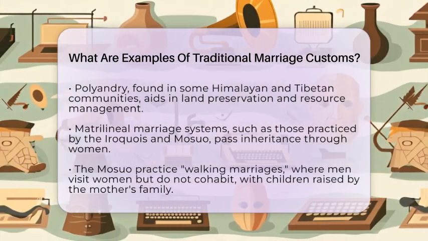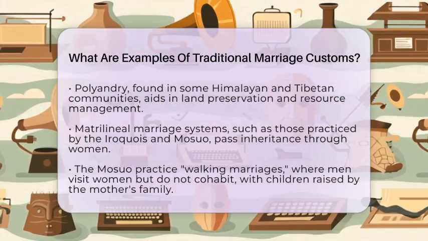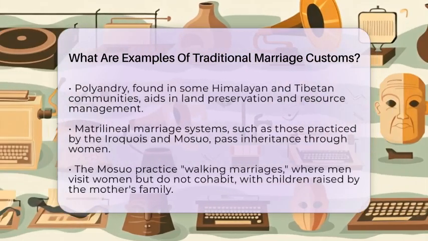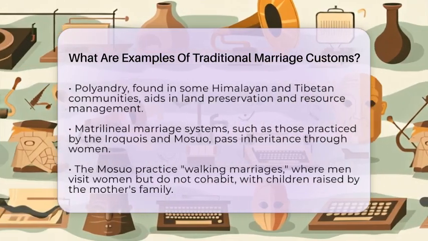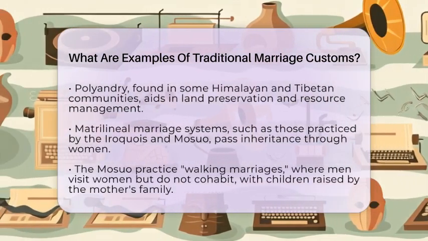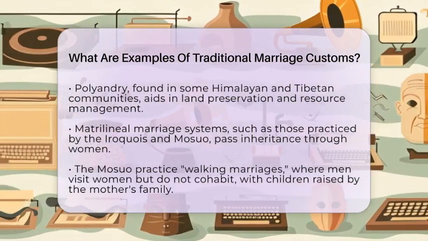Levirate and sororate marriages are also significant. In levirate marriage, a widow marries her deceased husband's brother. Sororate marriage involves a widower marrying his deceased wife's sister. These customs help maintain alliances and social stability within communities.